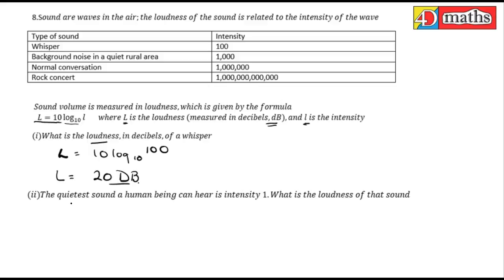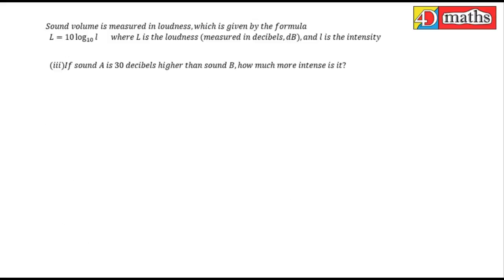The second one then: the quietest sound a human being can hear has an intensity of 1. What's the loudness? They're looking for the loudness again. So L is equal to 10 log base 10 of 1. So the loudness works out to be 0 decibels. So that's the quietest sound a human being can hear. Okay, so moving on to part 3.